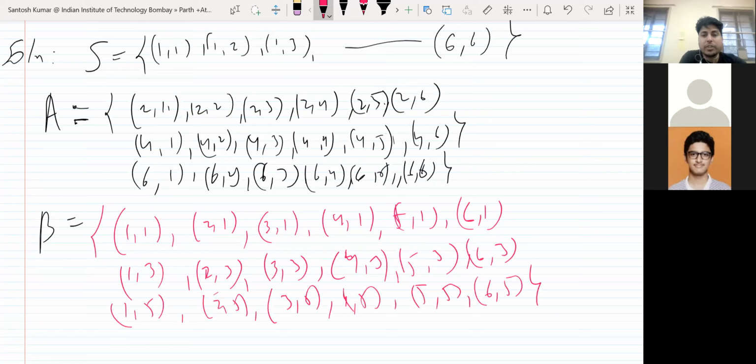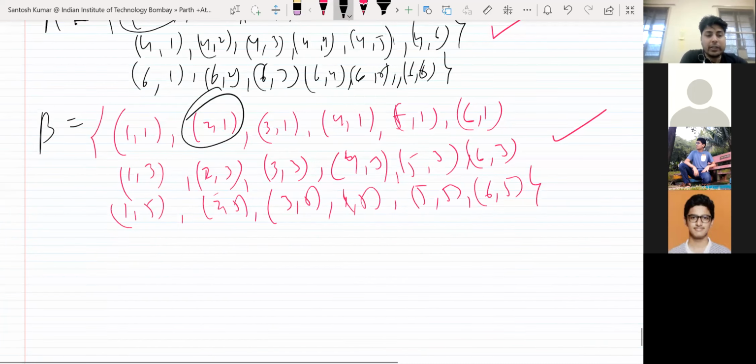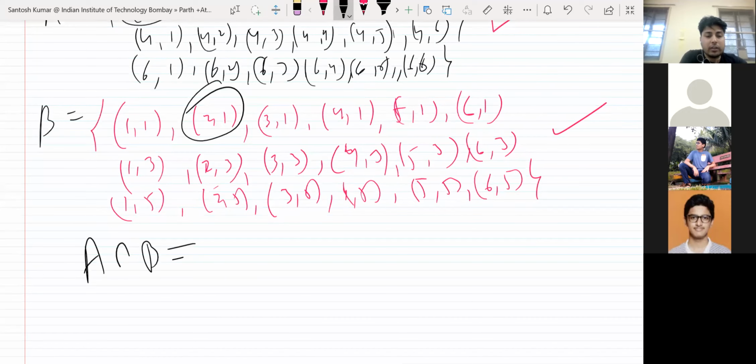Now you see, do you find any element common in this set and this set? Is there any element which is common in both? At least one element, do you find common? No, sir. Yeah, which element? 2 1. Yes, 2 1. So A intersection B is not a null set or empty set.